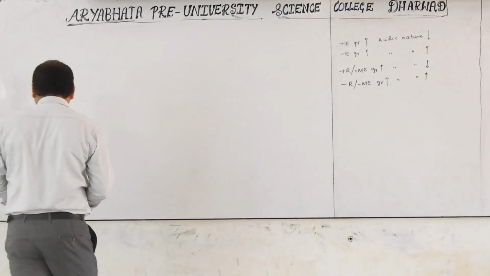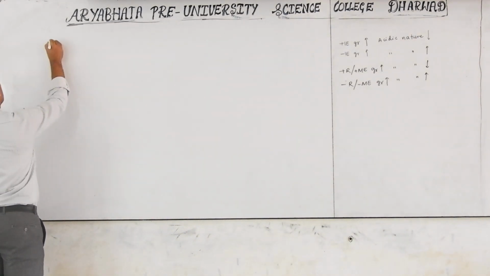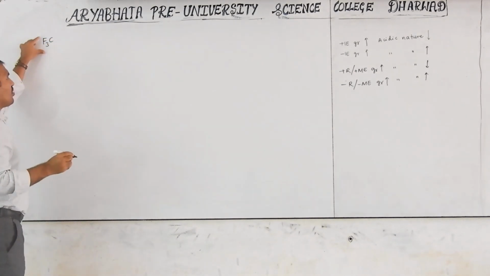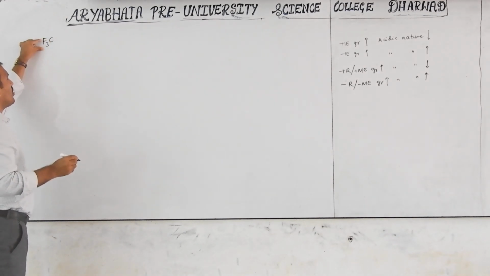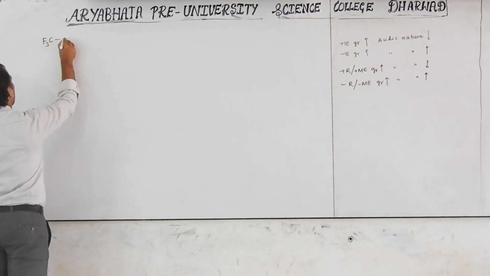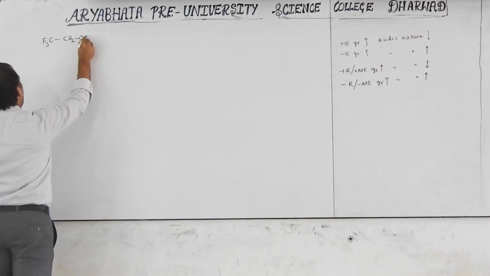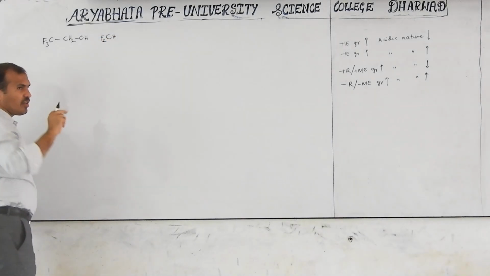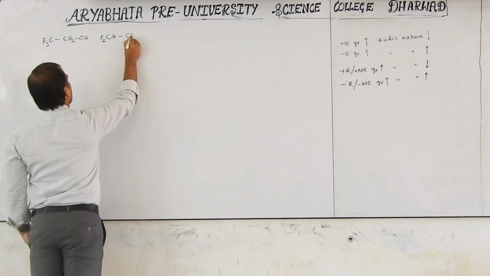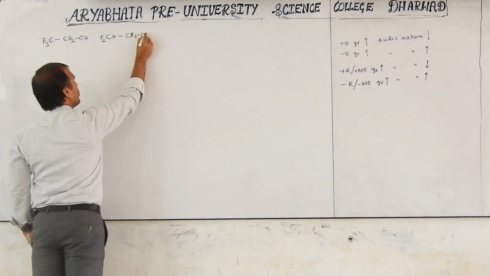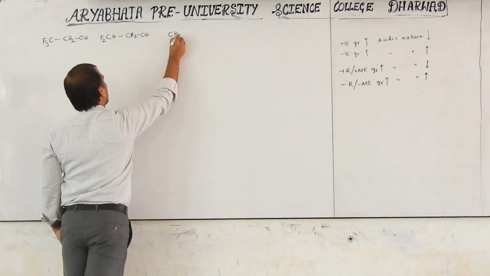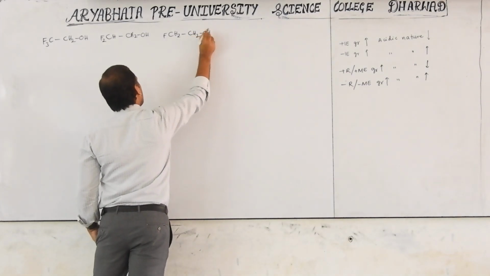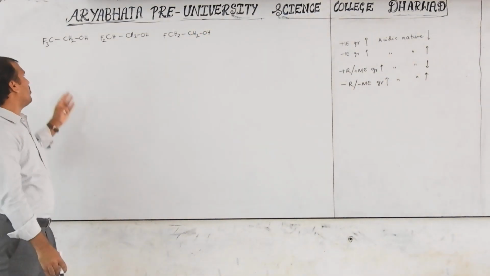Okay, so now one more example. CF3CH2OH. Instead of hydrogen, I wrote fluorine. Another one has one H and two fluorine, instead of two hydrogen I wrote two fluorine, CHF2CH2OH. And here, instead of one hydrogen, one fluorine, CH2FCH2OH. Now these are the compounds that may be given.